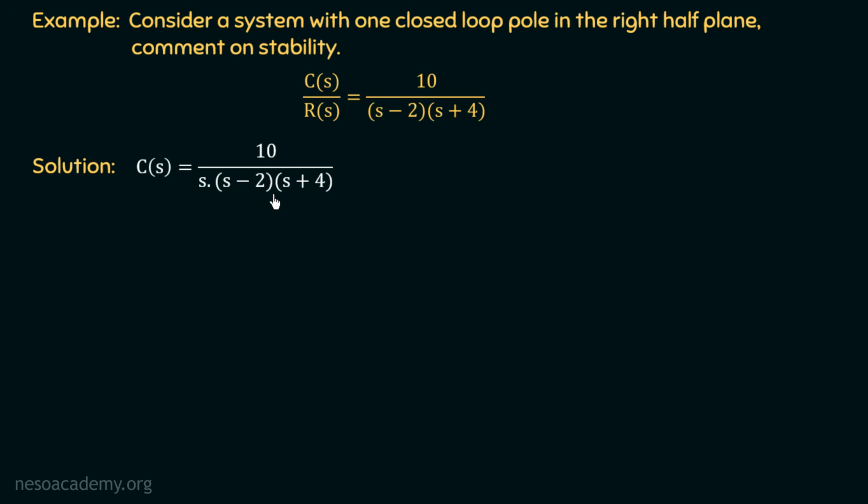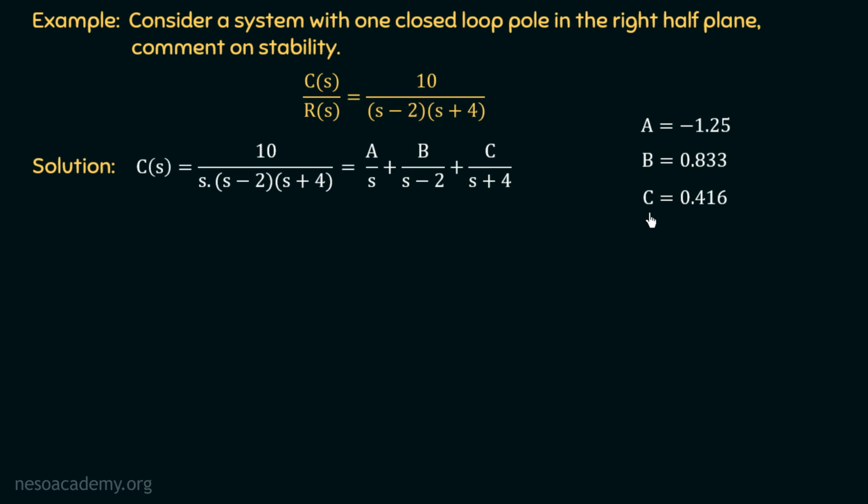We just need to take the partial fractions and take the inverse Laplace transform in order to get the time domain output. So if we take the partial fractions, we will have A over s plus B over s minus 2 plus C over s plus 4. Now I want you all to pause this video and find out the values of these three constants A, B and C. So if you do so, you will get the values of A equal to minus 1.25. The value of B will be equal to 0.833 and the value of C will be equal to 0.416.